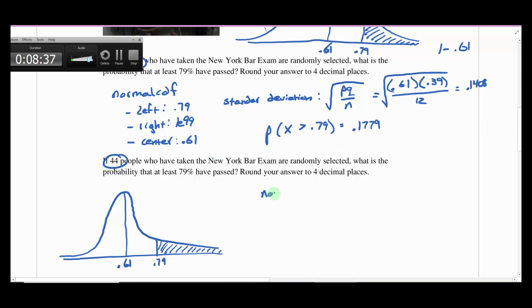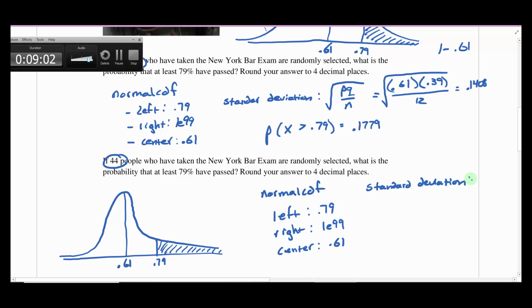So when we go to set up our normal CDF for this one, it's going to be normal CDF. The left is still going to be 0.79. The right is still going to be positive infinity. The center, or the mean, is still going to be 0.61, but we do need to recalculate the standard deviation, right? This is the thing that tells us about the spread. It's essentially trying to tell us, hey, you got a skinnier curve, right? So we're going to set that up.